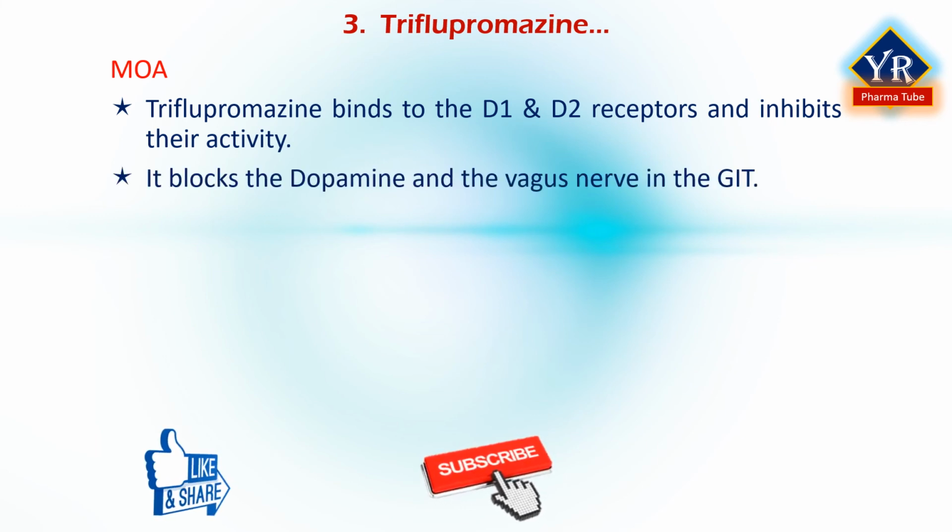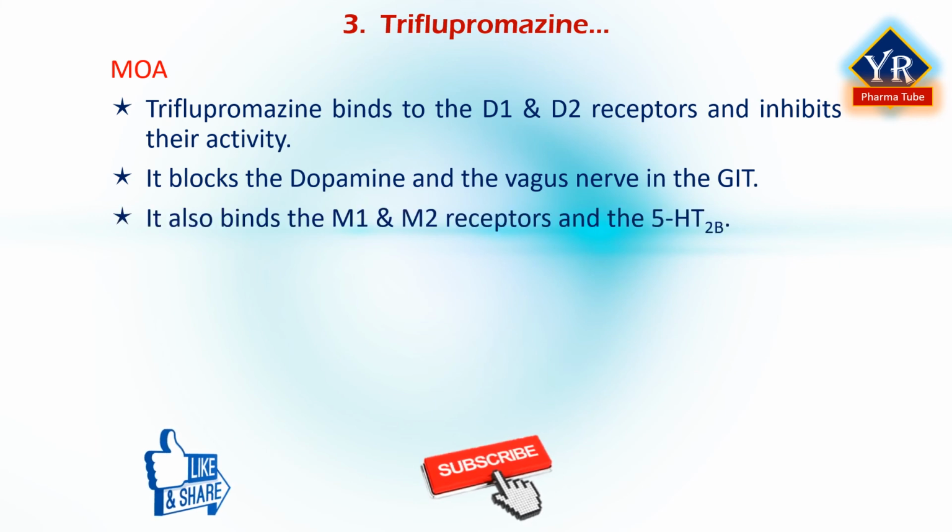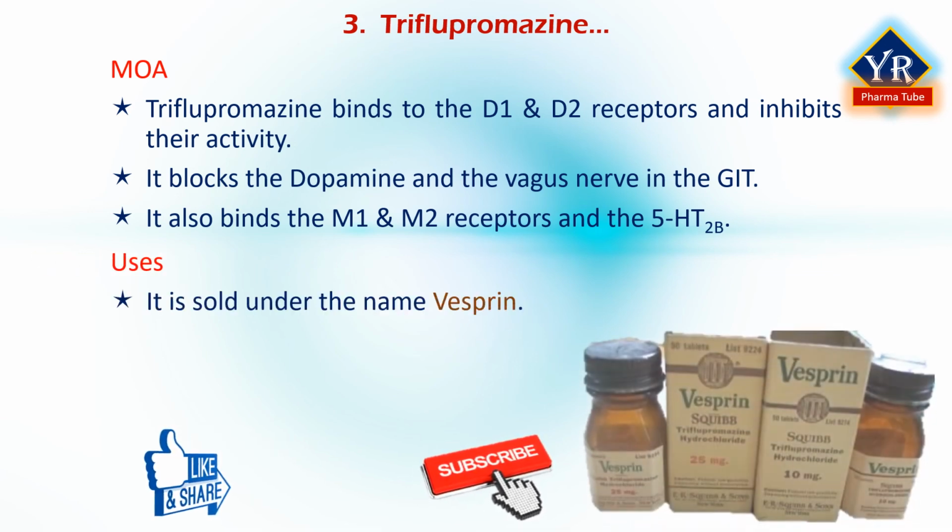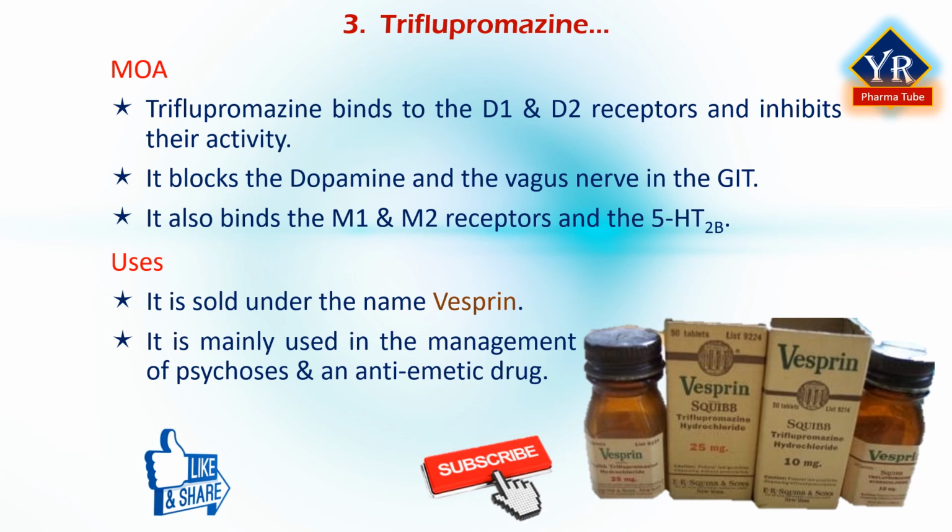Triflupromazine blocks the neurotransmitter dopamine and the vagus nerve in the gastrointestinal tract. It also binds the muscarinic acetylcholine receptors M1 and M2 and the serotonin receptor, that is 5-hydroxytryptamine 2B. It is sold under the brand name Vesprin. It is mainly used in the management of psychosis, as an antipsychotic agent, and also used to control nausea and vomiting. It is used for severe hiccups.